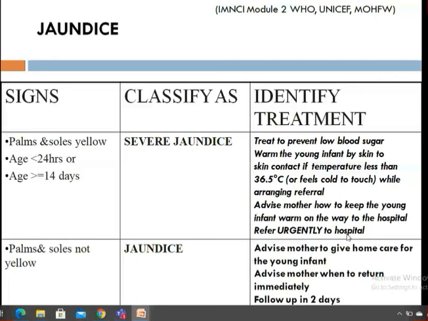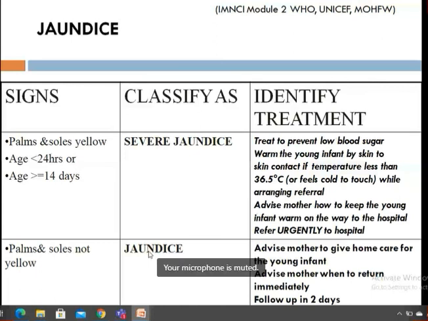Palms and soles not yellow, but how it is jaundice, I don't know. Advise mother to give home care. I think this should be no jaundice. Advise mother to give home care for your infant. Advise mother when to return immediately and follow up in 2 days. I have taken this from the book, I'll just cross check it. But this should be no jaundice, because there's no sign.